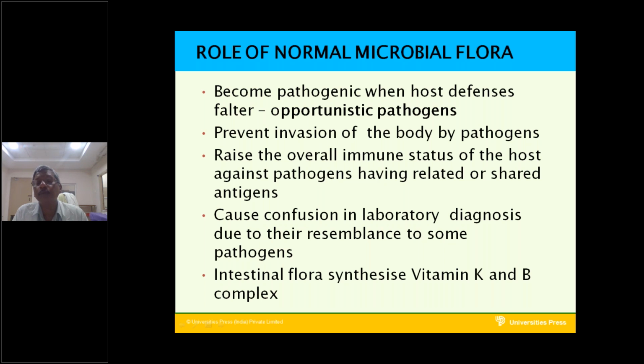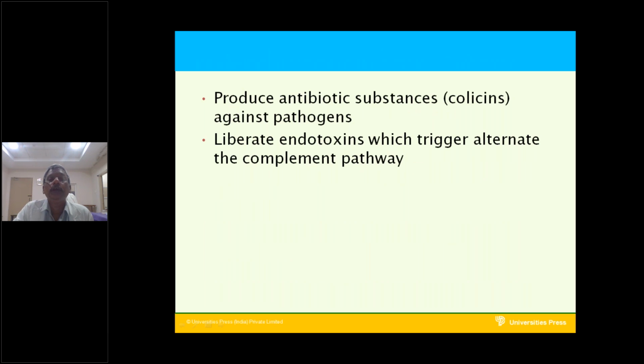B1, B2 vitamins are stimulated by the normal bacteria. That is why the normal bacteria are important. Normal flora are important for the immune system of the human host. And then the normal flora produces antibiotic substances, which are called colicins.